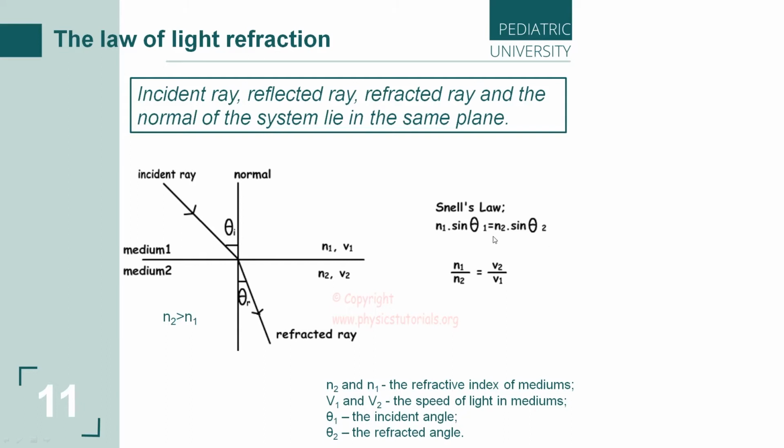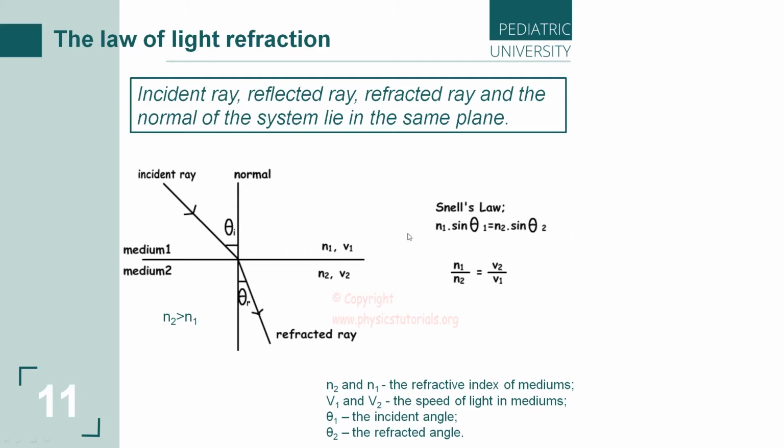It can describe the dependence between the matter and the sine of the incident angle and the sine of the refracted angle.